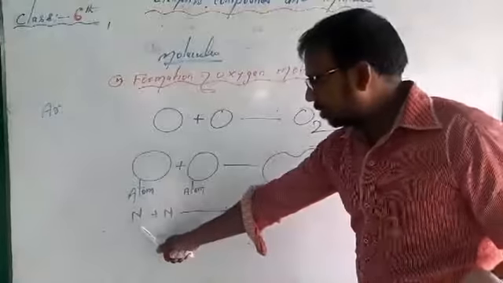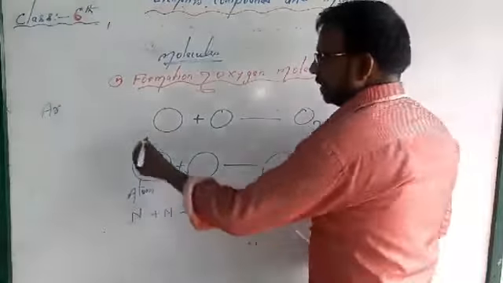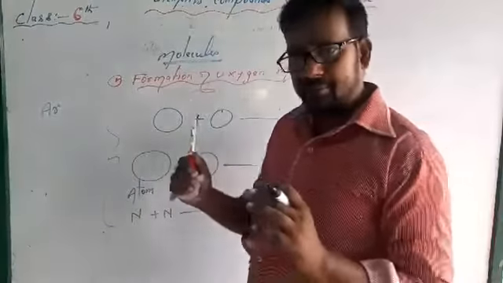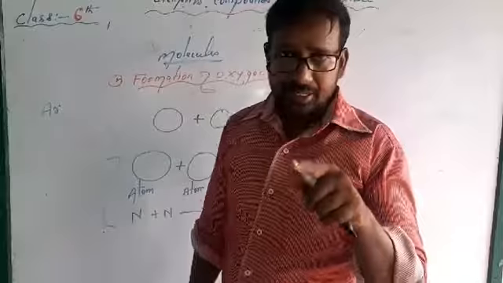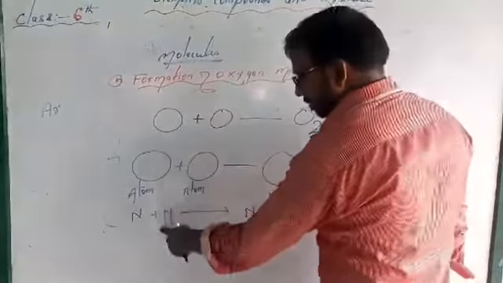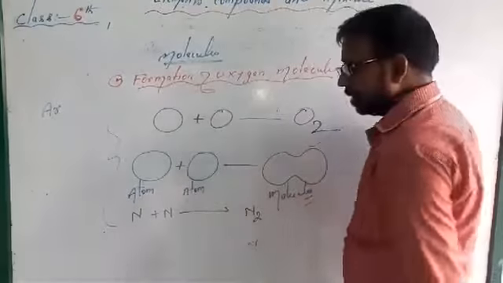Like that, nitrogen and nitrogen combine to form nitrogen molecules. It is very clear what a molecule is: when 2 or more atoms combine to form molecules, they may be the same or different. Here the examples are the same atom of nitrogen and the same atom of oxygen.